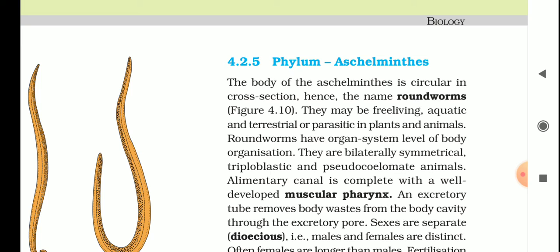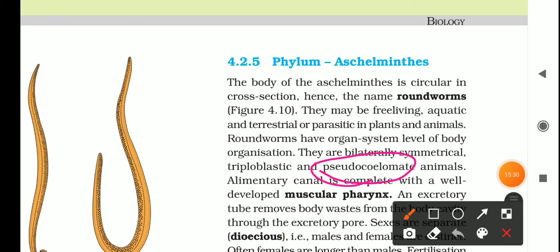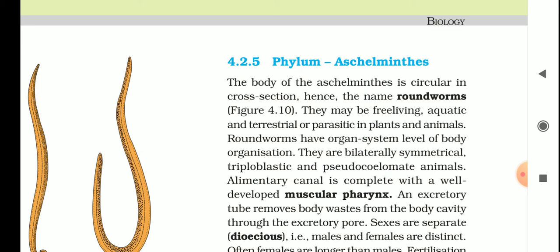Roundworms have an organ system level of organization, are bilaterally symmetrical, triploblastic and pseudocoelomate. The most important thing to remember is that Aschelminthes are pseudocoelomates. That is an important point and it is asked in the exam also. The alimentary canal is complete with a well developed muscular pharynx.